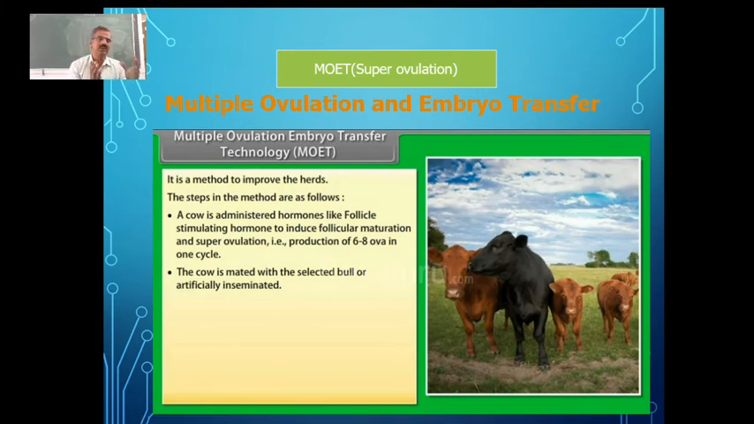Now we have seen that the superior male can be used to bring about breeding with many females by using artificial insemination. In the other case, we may have a female which has very good characteristics, the best characteristics which we want.